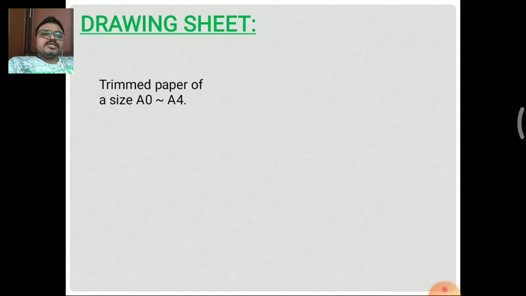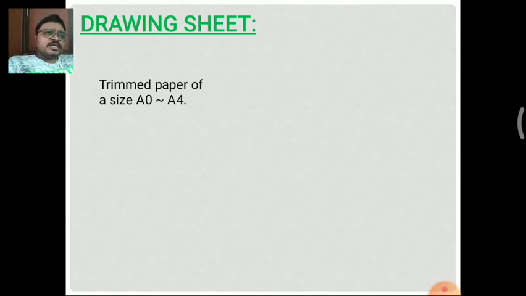Next one is the standard of a drawing sheet. We are using different types of drawing sheets based on the purpose, based on the drawing board. In olden days, that is up to a decade ago, when I was studying engineering, I used a large sheet, compared to nowadays when we are using a smaller sheet.